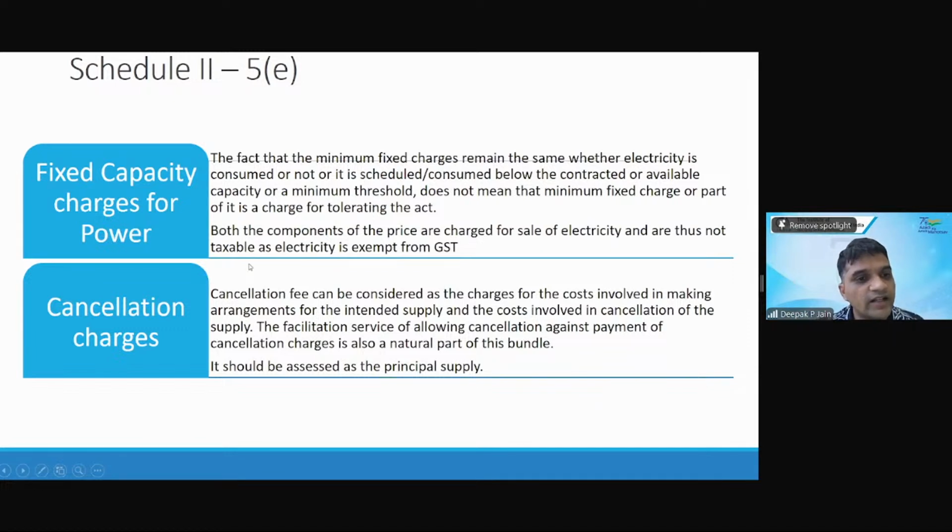When we cancel our tickets, the whole money is not recovered. They cut something, that is called a cancellation charge. So if you have paid 500 rupees for a ticket, that is a supply of service. Now, when you're canceling it, they will pay you 450 rupees. Now, what happens to that 50 rupees? Because that is a consideration for them. Is that 50 rupees taxable or not? That is the question on this last aspect of cancellation charges.